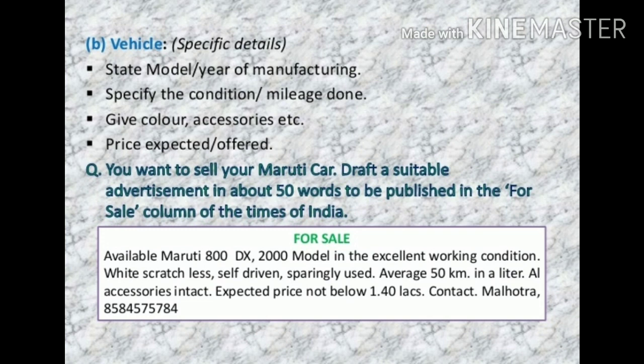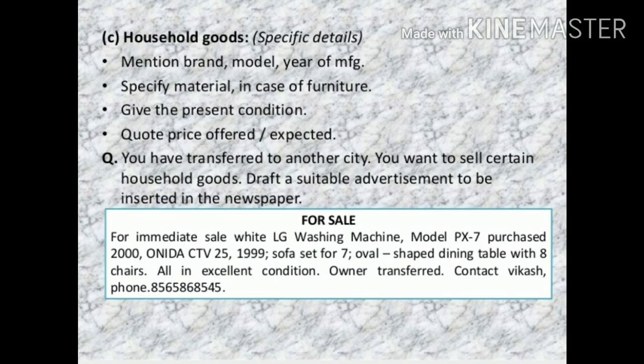Now let us see the third type of sale and purchase advertisement, that is household goods. The specific details will mention brand, model, year of manufacturing, then specify material in case of furniture. Then give the present condition and quote the price offered and expected. It means at which price you are ready to sell or at which price you want to purchase. So these are the two situations in the sale and purchase advertisement for household goods.